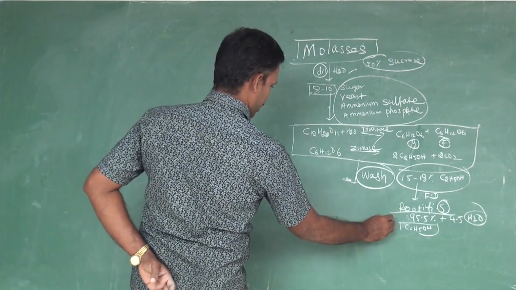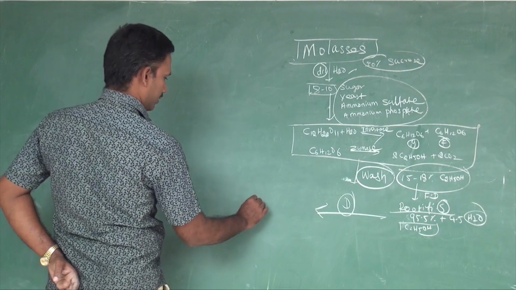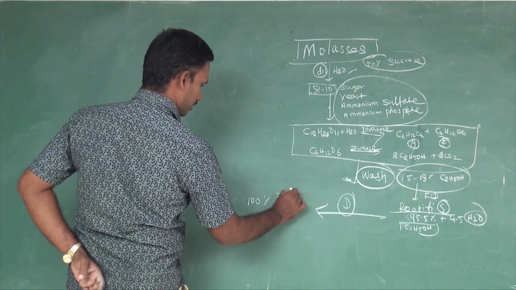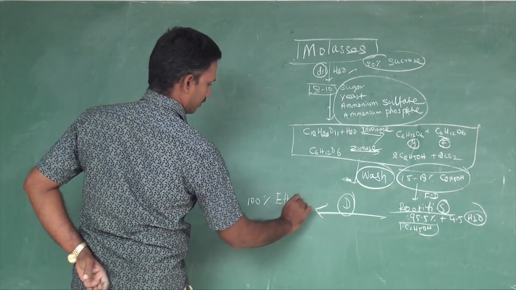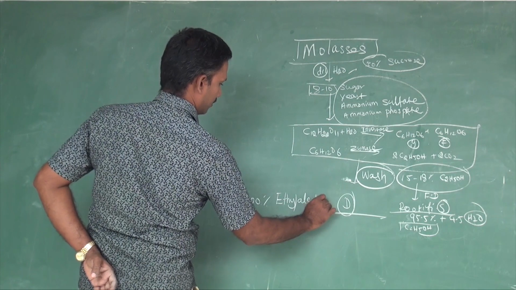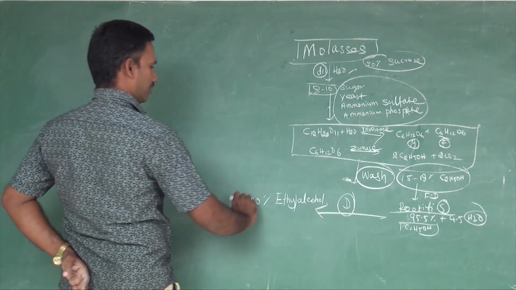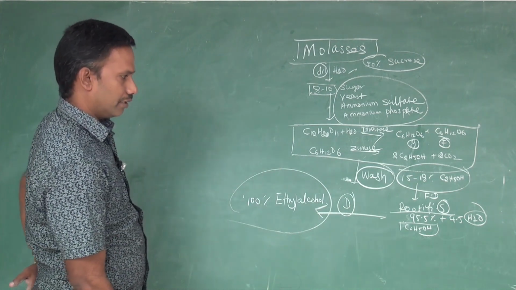Further, undergoing distillation, you are getting 100% of ethyl alcohol. Okay, 100% of ethyl alcohol. This is called absolute alcohol. It is called absolute alcohol.